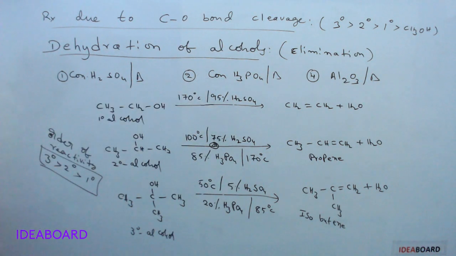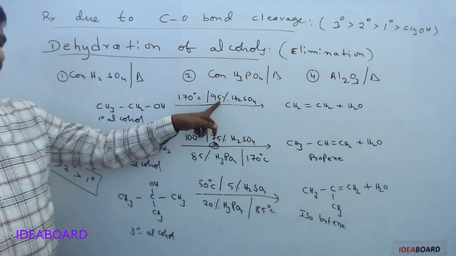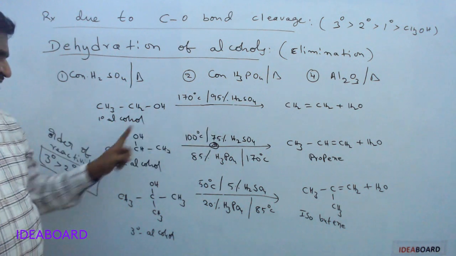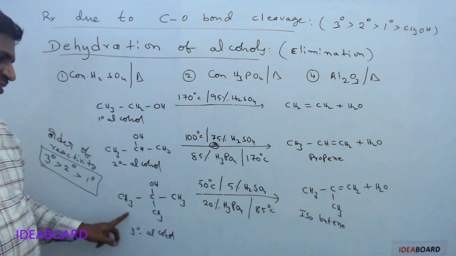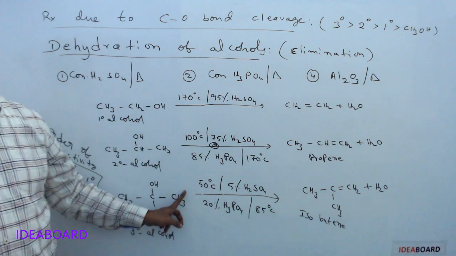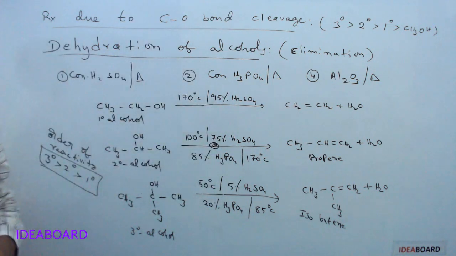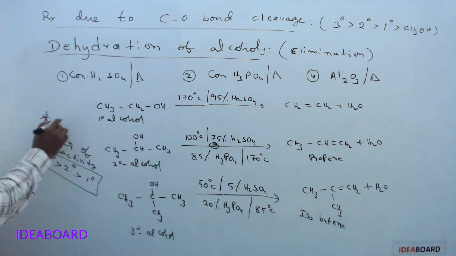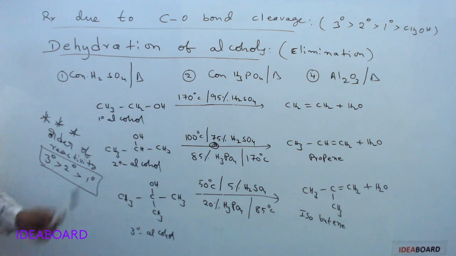Okay. So please remember, primary alcohols need high temperature and high concentration of sulfuric acid. Secondary alcohols at lower concentration and lower temperature. Tertiary alcohols at very low concentration and very low temperatures undergo dehydration easily to form the corresponding alkenes. That is simply indicating the order of reactivity of different alcohols. Tertiary alcohols undergo dehydration more readily than secondary and more readily than primary.